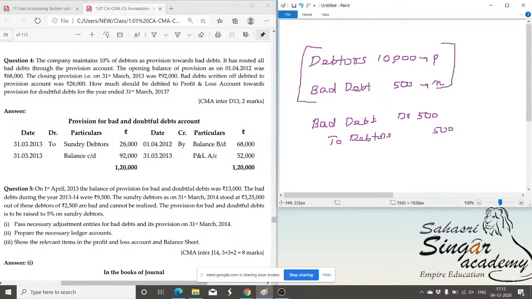And of course, at year end, while preparing the final accounts, that bad debt should be transferred to the debit side of the P&L account. So the journal entry will be profit and loss account debit, and to bad debt. That's how you can pass the journal entry. Is it clear? This is the first part.